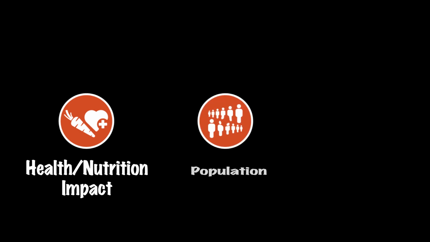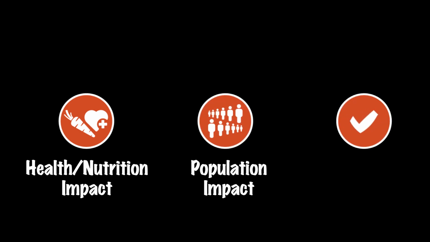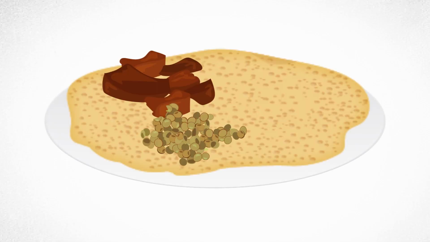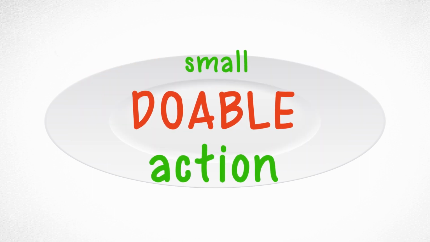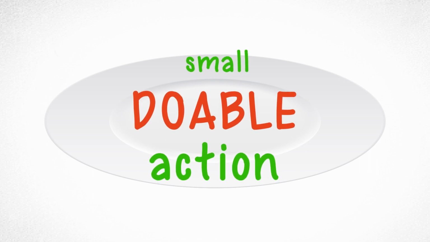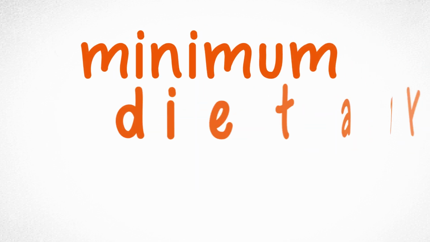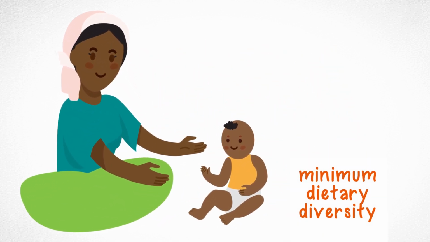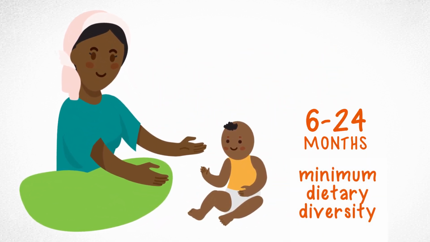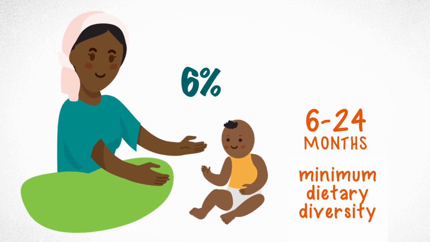The tool guides you through 3 ways to use data to help you choose behaviors for impact and feasibility. Before we look at this tool for setting priorities, let's talk about 2 things: dietary diversity and the term small doable action. In the Amhara region of Ethiopia, Alive and Thrive zoomed in on a nutrition indicator called minimum dietary diversity for children 6 to 24 months of age. Because it was so low, only 6%.